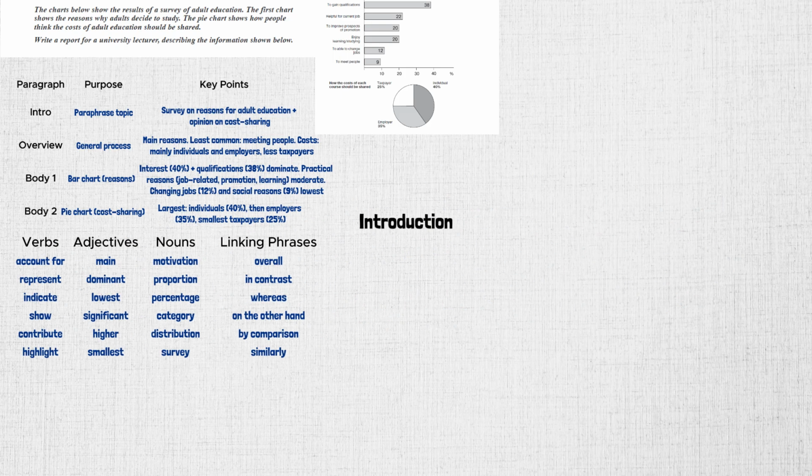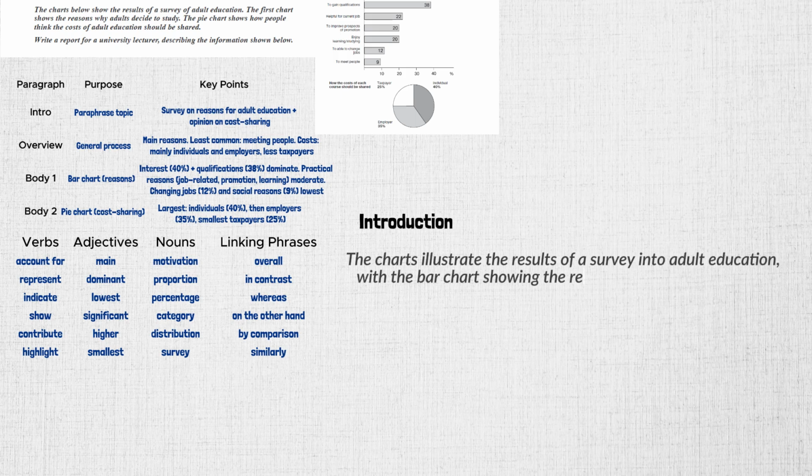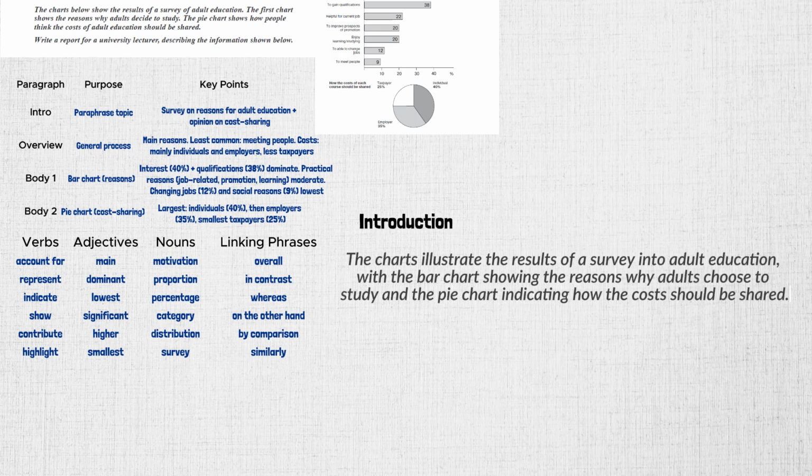Now, let's begin our answer with the introduction. As always, we need to paraphrase the task question instead of copying it. The question tells us that the bar chart shows reasons why adults study, and the pie chart shows how people think costs should be shared. We can rephrase this. The charts illustrate the results of a survey into adult education, with the bar chart showing the reasons why adults choose to study, and the pie chart indicating how the costs should be shared.